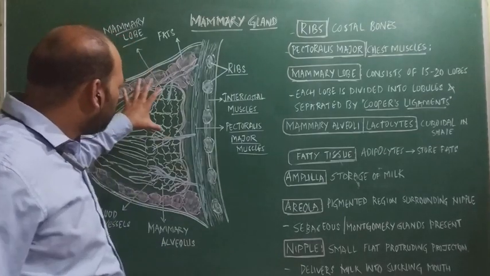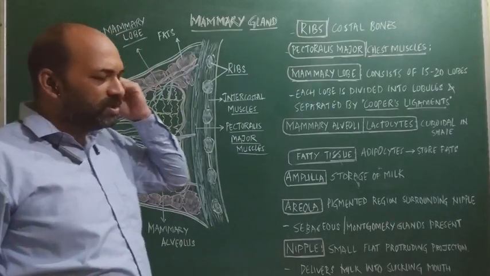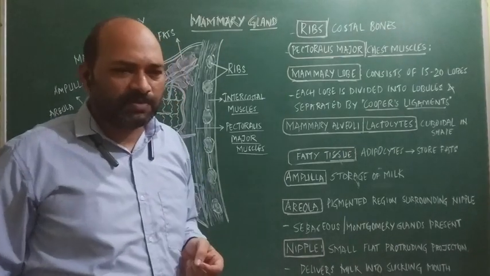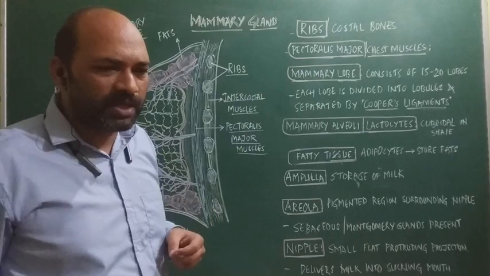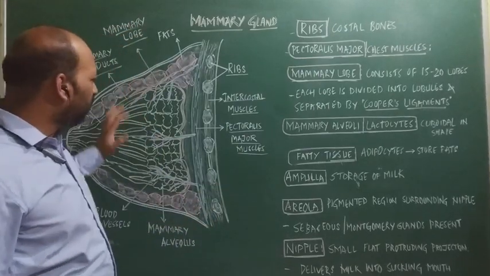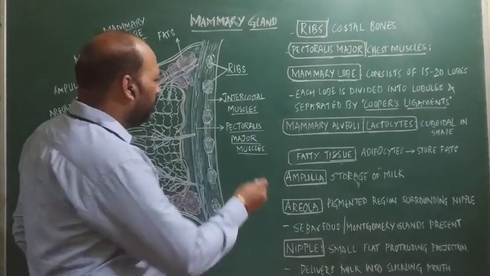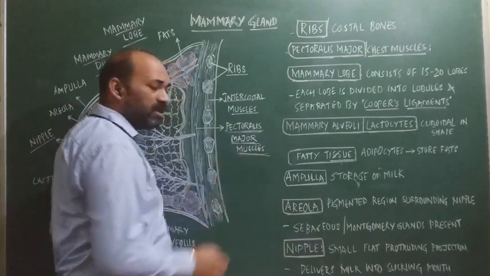These mammary lobes also have Cooper's ligaments, which are the connections that connect the skin of the mammary gland to the connective tissue of the pectoralis major muscles.